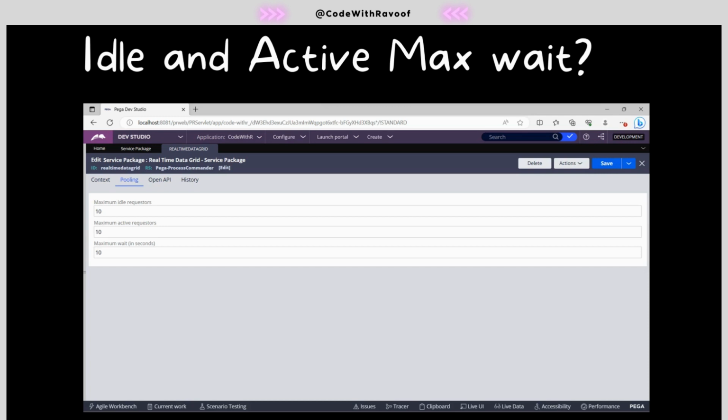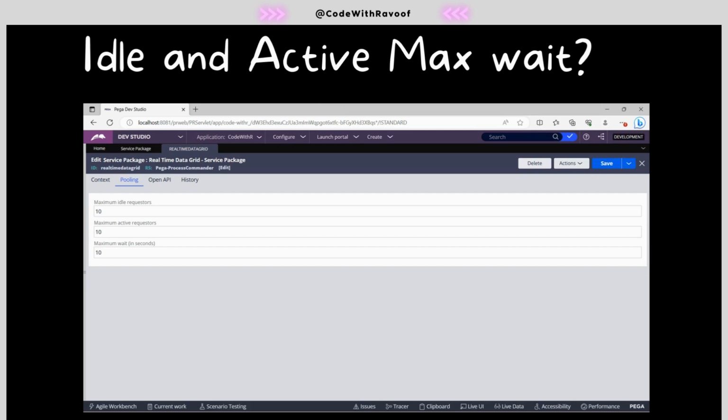So over here, one thing we need to understand is that Pega doesn't blindly create any sort of requesters. First, it will check whether idle requesters are present or not. If one is present, then it will reuse it. If it is not present, based on the threshold value we have set over here, it will create one, and it will participate in that session.